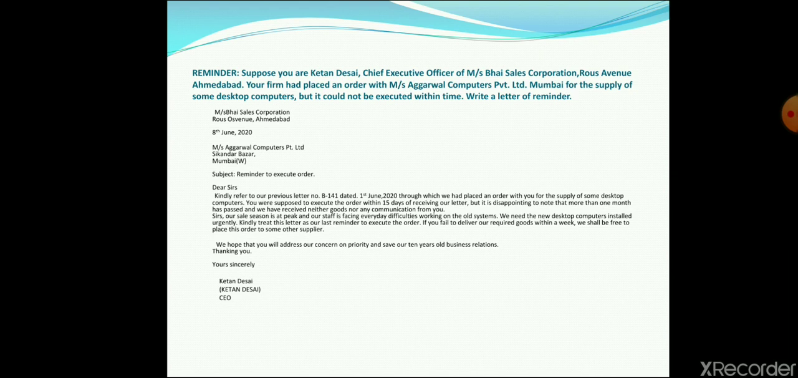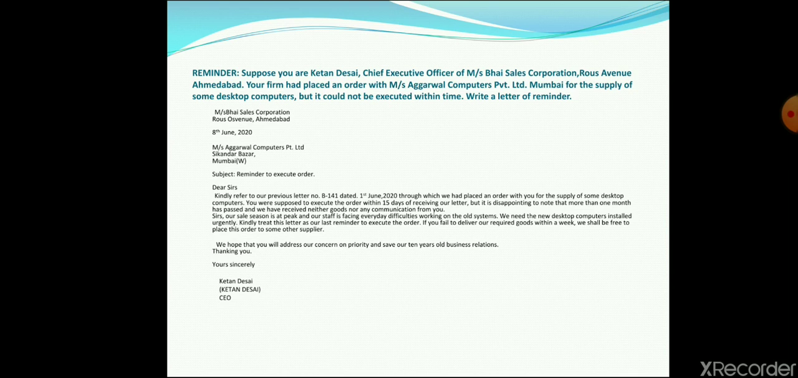These have become a part and parcel of life, that people often forget doing things and they have to be reminded of the same again and again sometimes. So here you had placed an order of desktop computers, but those were not delivered in time. Whatever date was promised for delivery, it was not fulfilled, so you need to write a letter of reminder to them. How will you write? First your address in 3 lines, then date, then the address of the person along with his name. Right? Subject is reminder to execute the order.